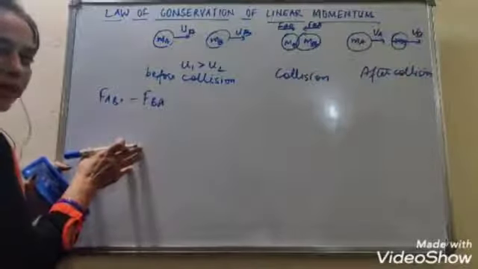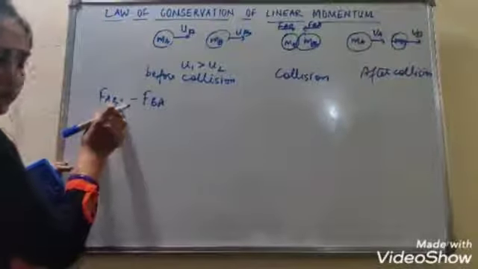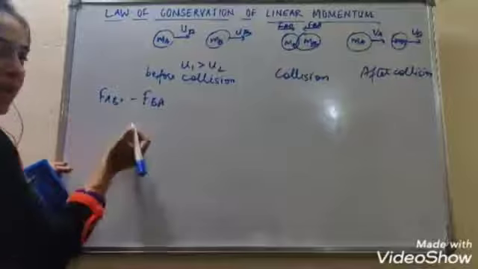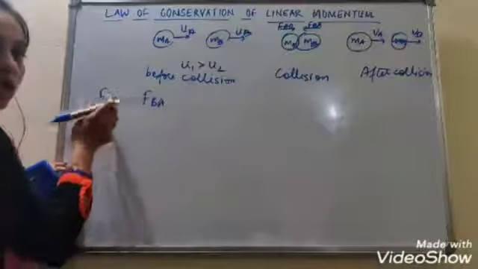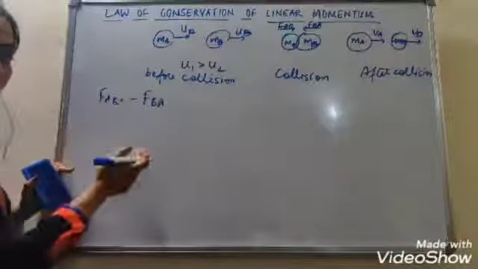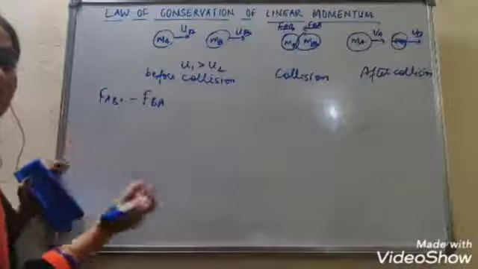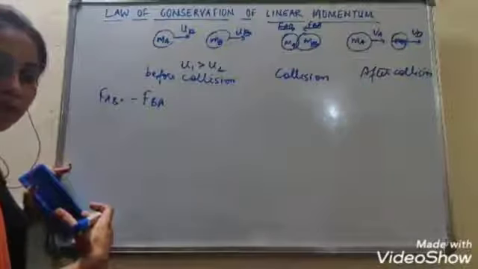Now here we can apply Newton's second law. What is force? Force is equal to mass into acceleration. Force on A by B. So force on A will change the momentum of A, right?